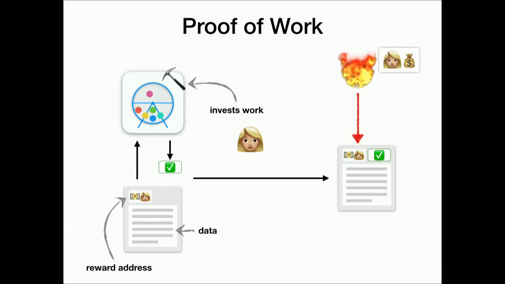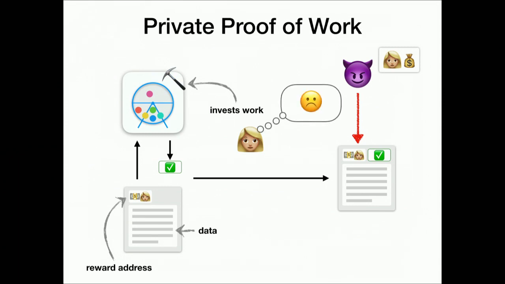But here comes the bad guy. Obviously, the adversary wants to find out how much money Alice has, and it's quite easy for him to find this out because he simply looks at the reward address and says, oh yeah, that's a block by Alice, so now Alice has a block reward more money. So Alice is not happy about that, but for private proof of work, there's not much to be done.